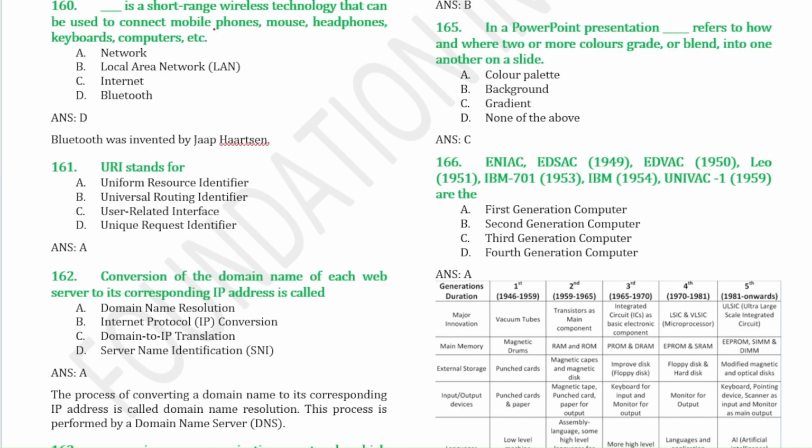Next, Dash is a short-range wireless technology that can be used to connect mobile phones, mouse, headphones, keyboards, computers, etc. So that is Bluetooth, and Bluetooth was invented by Jaap Haartsen. URI stands for Uniform Resource Identifier, and URL stands for Uniform Resource Locator. Conversion of the domain name of each web server to its corresponding IP address is called domain name resolution, and this process is performed by DNS, that is domain name server.